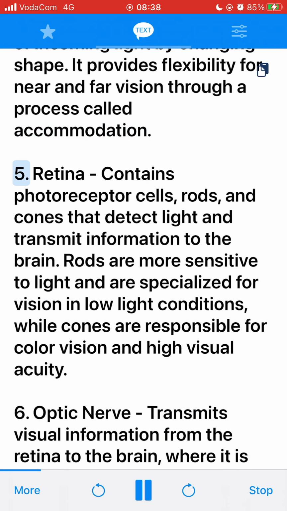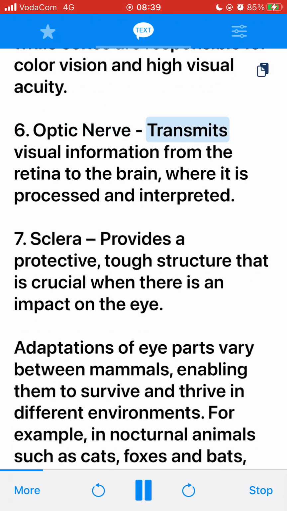5. The retina contains photoreceptor cells, rods and cones, that detect light and transmit information to the brain. Rods are more sensitive to light and are specialized for vision in low light conditions, while cones are responsible for color vision and high visual acuity. 6. The optic nerve transmits visual information from the retina to the brain, where it is processed and interpreted. 7. The sclera provides a protective, tough structure that is crucial when there is an impact on the eye.